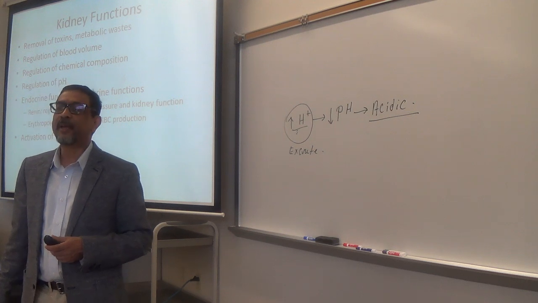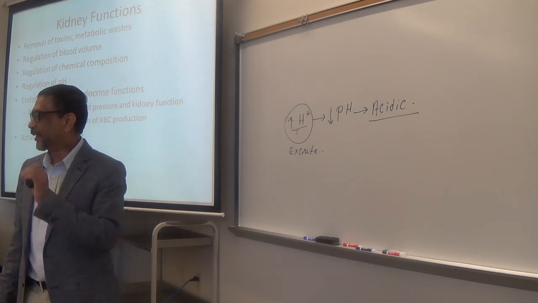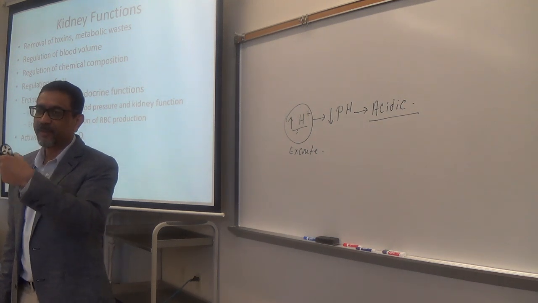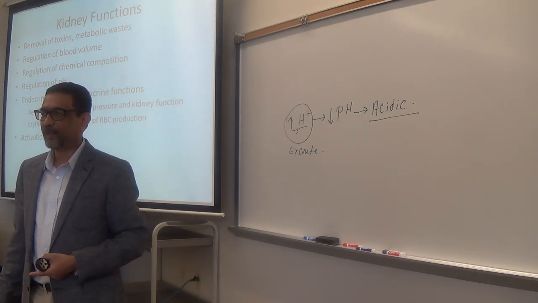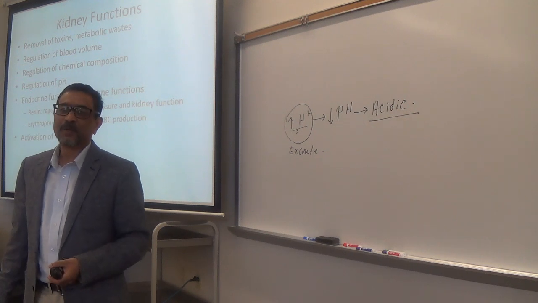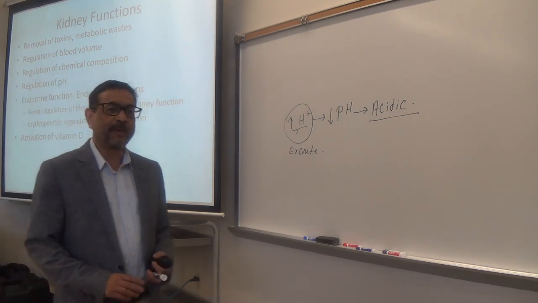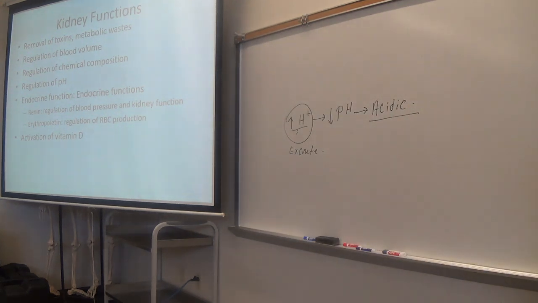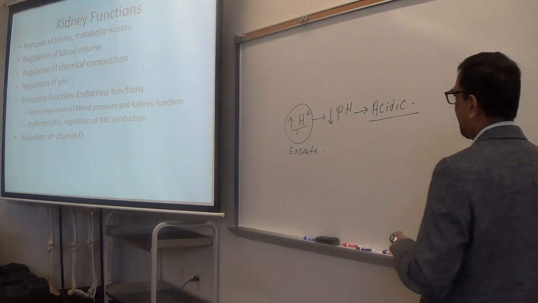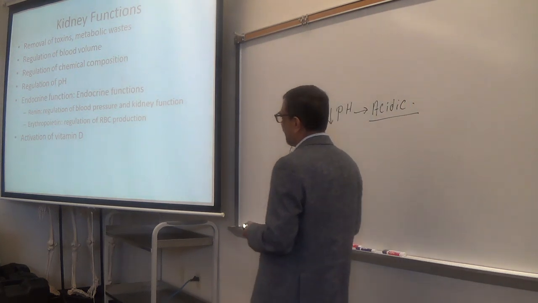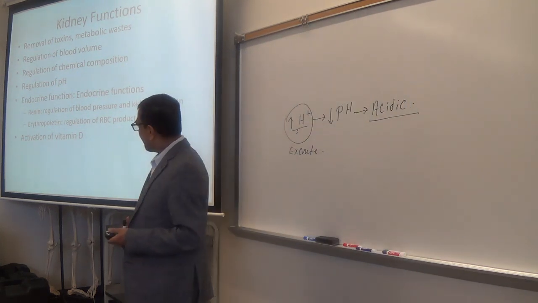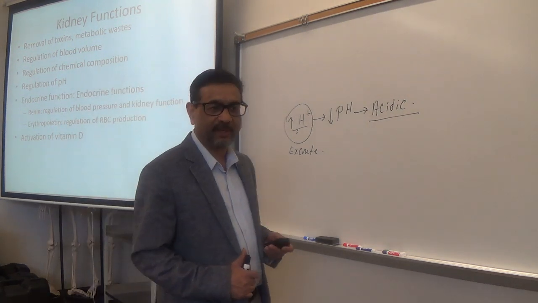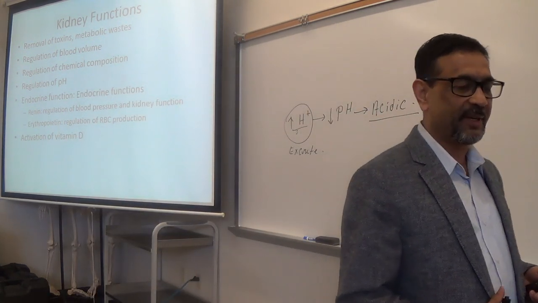So erythropoietin is the chemical that stimulates the bone marrow to produce more red blood cells. We have talked about that before. So, these two chemicals are produced by the kidneys. One increases the blood pressure, which is the renin, and another stimulates the bone marrow to produce red blood cells, which is the erythropoietin.